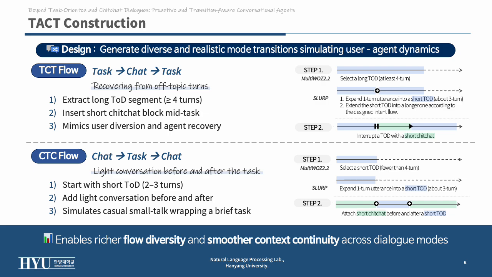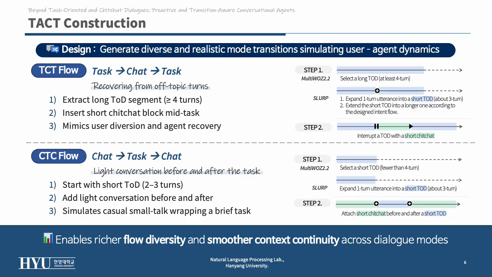The second type is the CTC flow, Chat to Task to Chat. Here, a light conversation happens before and after a short task. This pattern reflects more casual interactions. For example, a user chatting about weekend plans, briefly setting an alarm, then continuing small talk. Together, TCT and CTC flows allow our dataset to cover both user-driven and agent-driven transitions, resulting in smoother and more human-like dialogue continuity.